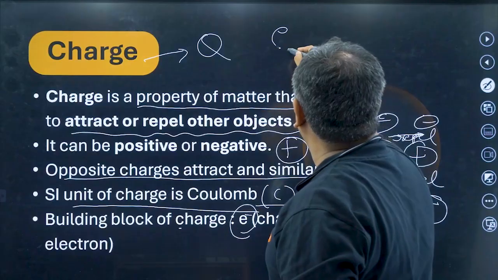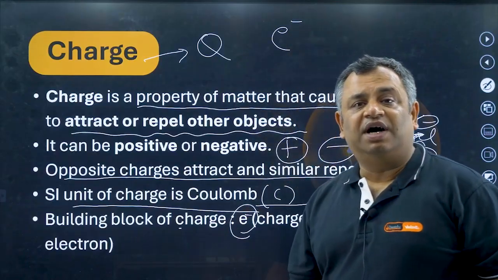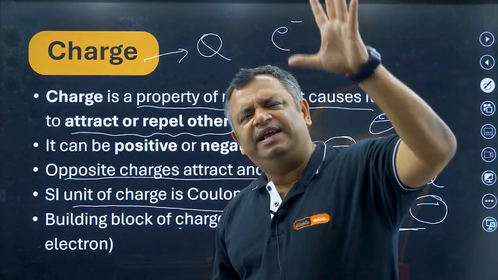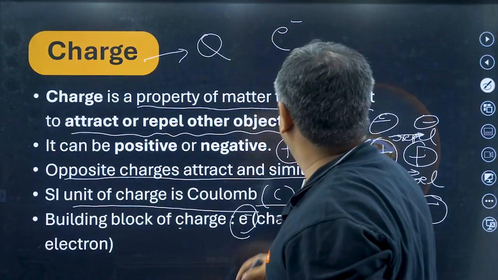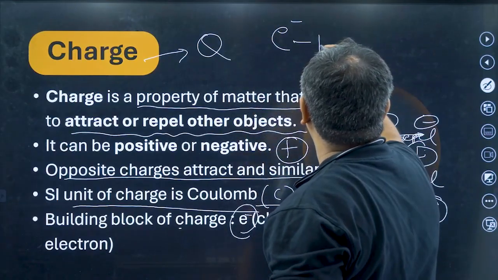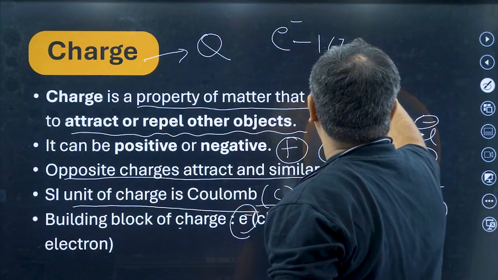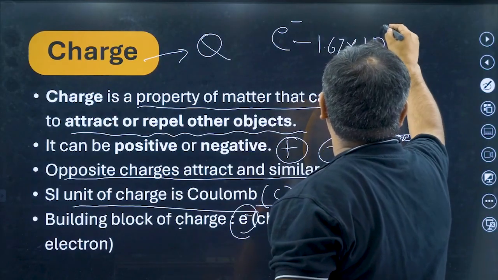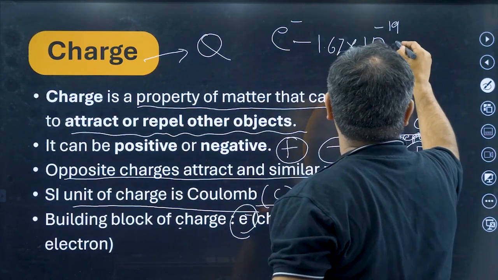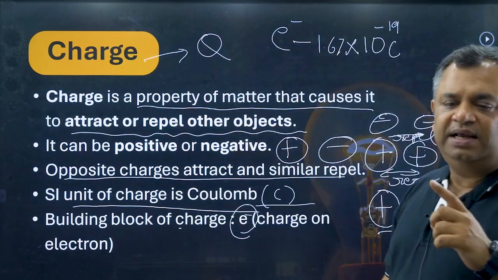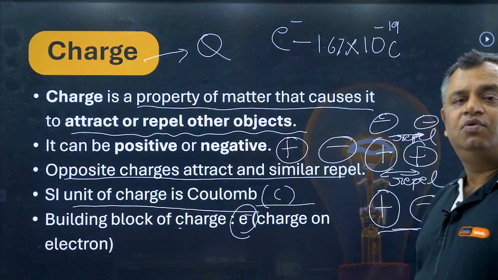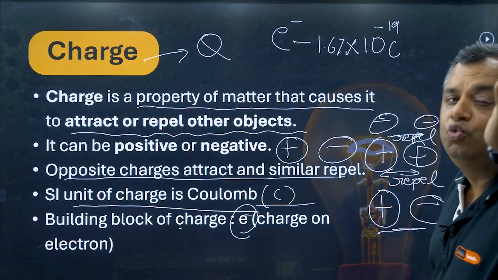So electron has got a negative charge and it has got a very, very, very small charge. How small? Let me tell you. The charge on electron is 1.6 into 10 to the power minus 19 coulombs. So that is the charge on an electron, 1.6 into 10 to the power minus 19 coulomb.